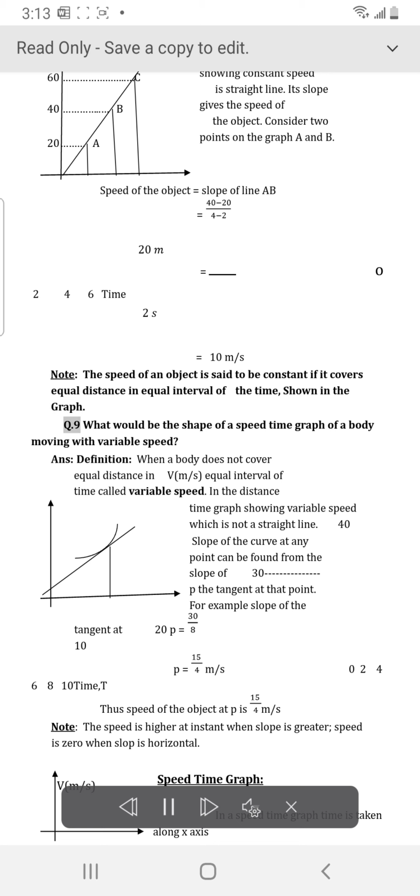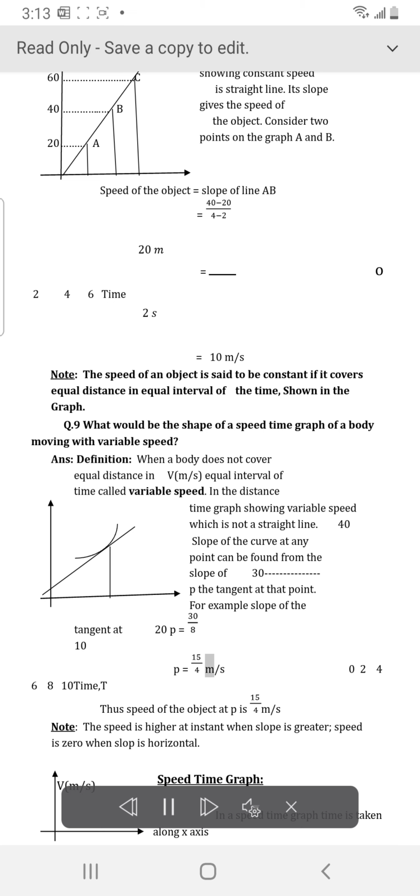Q.9 What would be the shape of a distance-time graph of a body moving with variable speed? Answer: definition: when a body does not cover equal distance in equal intervals of time, it is called variable speed. In a distance-time graph showing variable speed, the line is not a straight line. The slope of the curve at any point can be found from the slope of the tangent at that point.